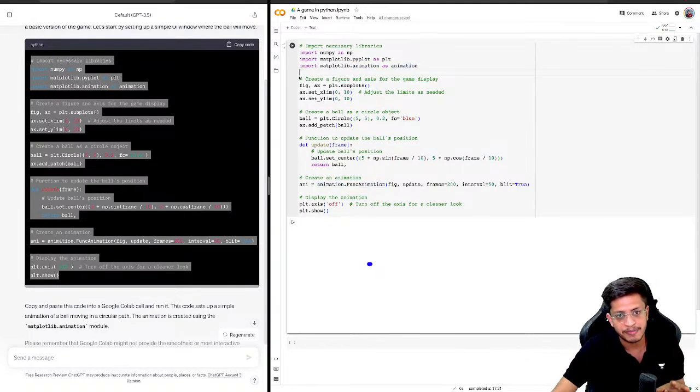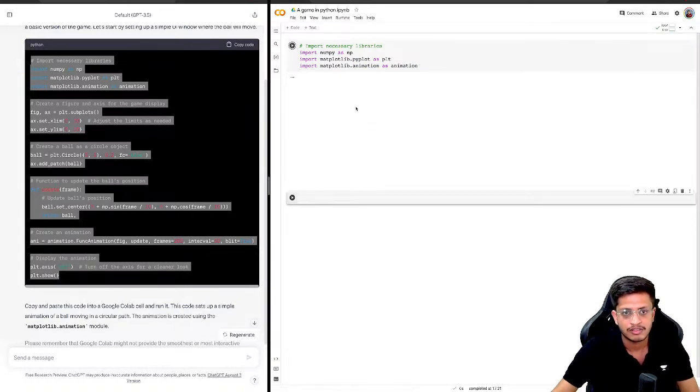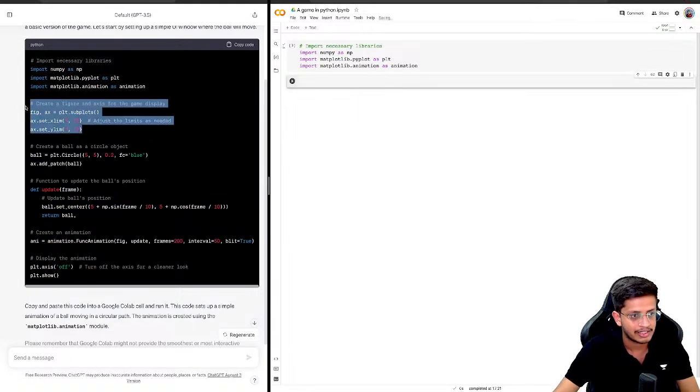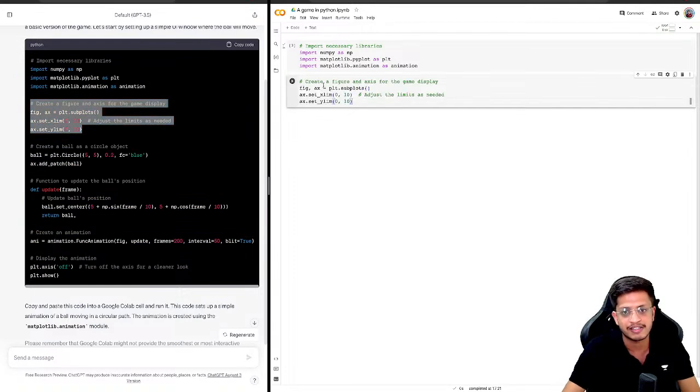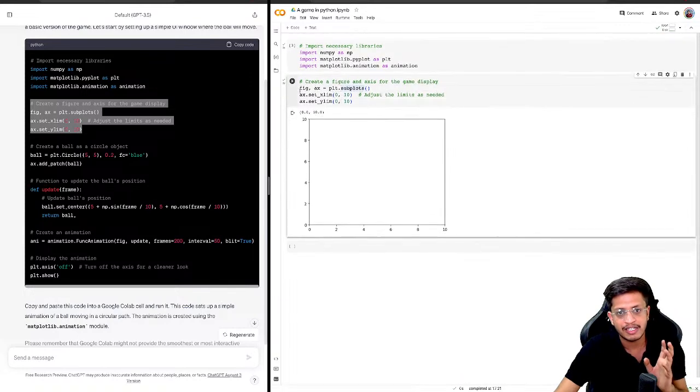So let me break this code into different cells, so that it's better for us to understand. I'll just copy paste this code in different cells so that we can understand what each cell is doing. Firstly, create a figure and axis for the game display. So this creates just a basic figure and display. The plt.subplots call will give you a single plot, and we have set the limits of x and y to be 10 cross 10.